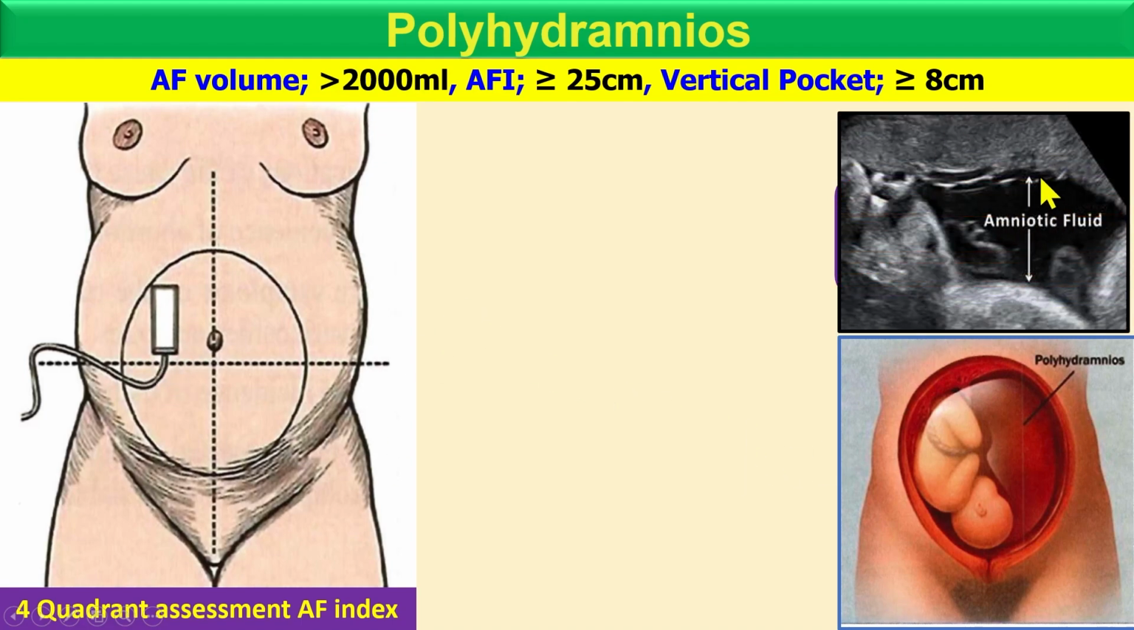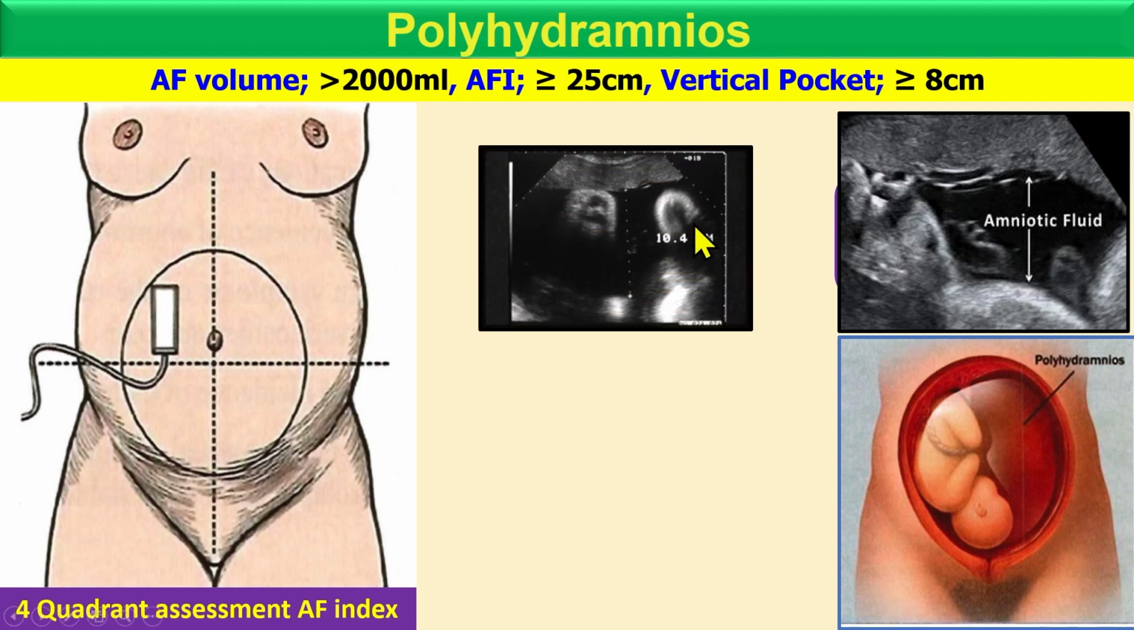You can see here different pockets. So you simply calculate the vertical measurement. Go for the vertical measurement, and this defines how much amniotic fluid is present in the amniotic cavity. If it's more than 8 in the vertical pocket, this is the polyhydramnios condition. Here you can see 10, so this is a polyhydramnios condition.